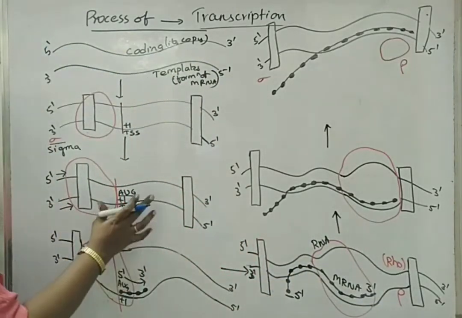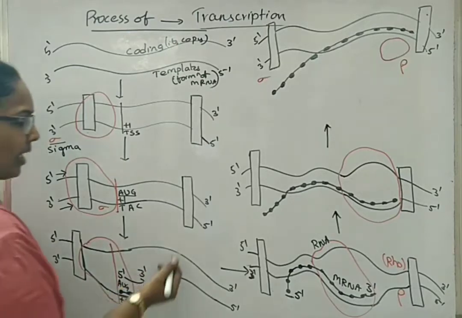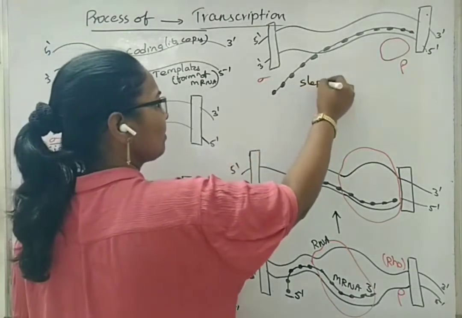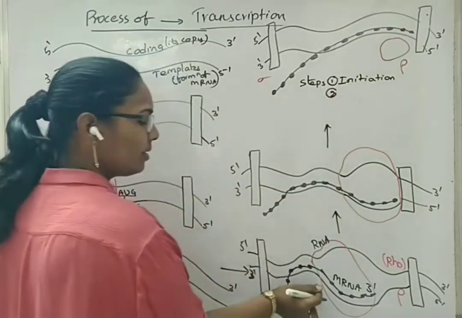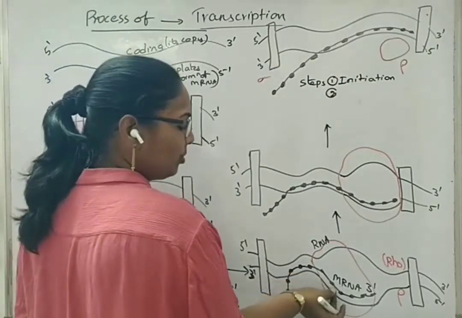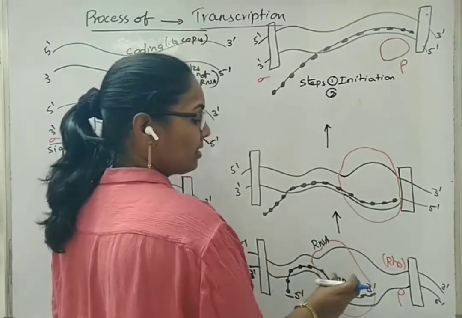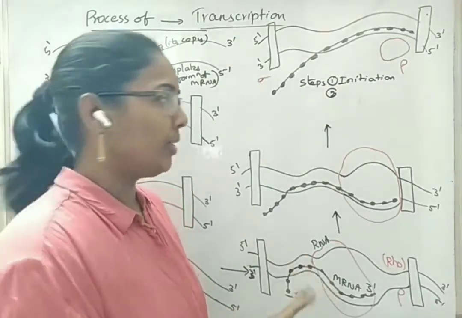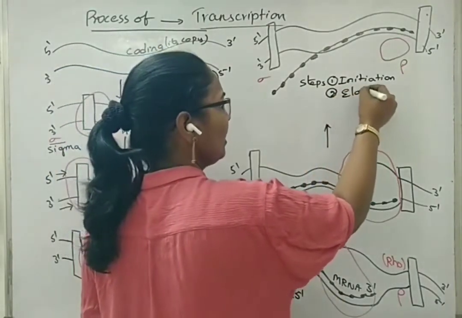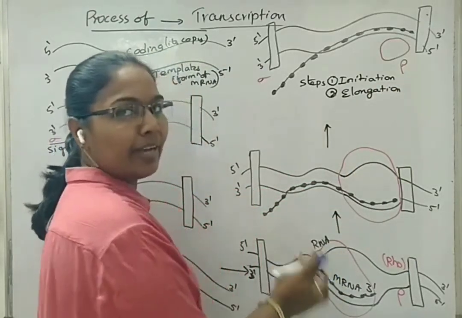Now we will give the three different terms that are included under transcription. Till initiation of the mRNA strand, the first step is initiation. Second, as I told you, new nucleotides for synthesis of mRNA keep on being added by the presence of RNA polymerase. RNA polymerase has the nature of not needing an RNA primer for the addition of nucleotides. So the second step is elongation, done by RNA polymerase alone. There is no sigma factor here.